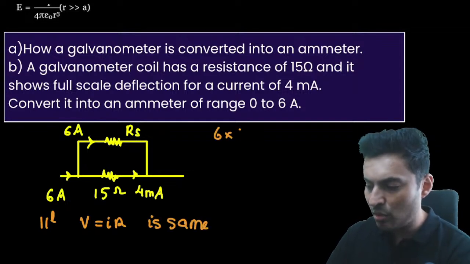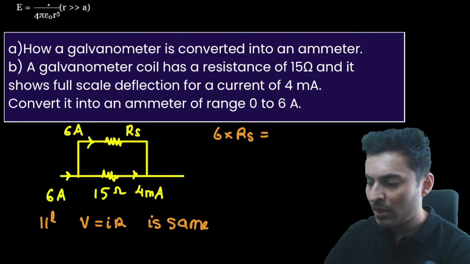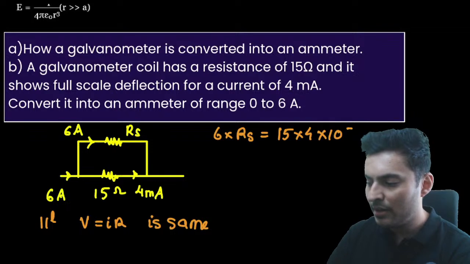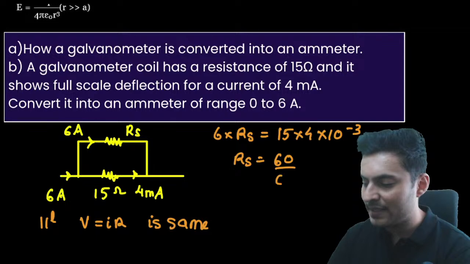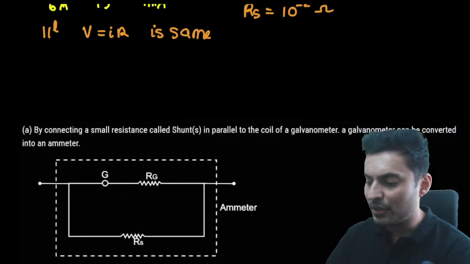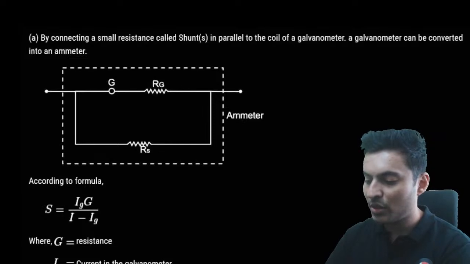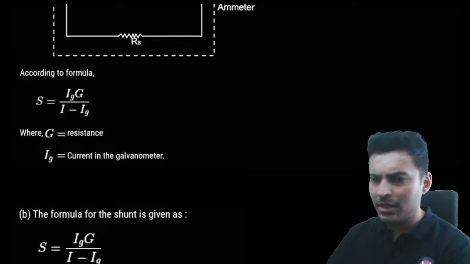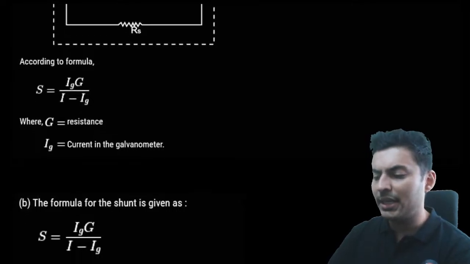That's why 6 into RS is going to be 15 into 4 milli. Milli is 10 to the power minus 3. So RS will be 15 4s are 60 divided by 6 into 10 to the power minus 3. So RS will be 10 to the power minus 2. 10 to the power minus 2 ohms. So check this out. 10 to the power minus 2 ohms, which is 0.01 ohm. Show the diagram, write it properly, and get it.